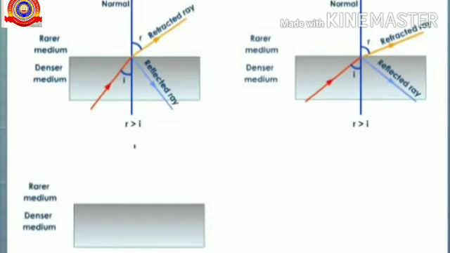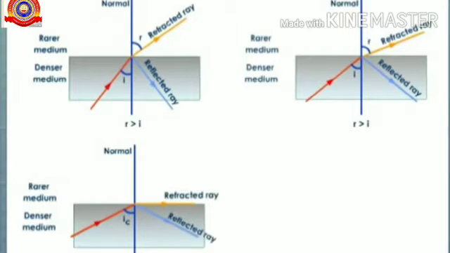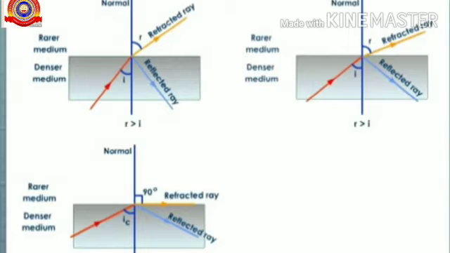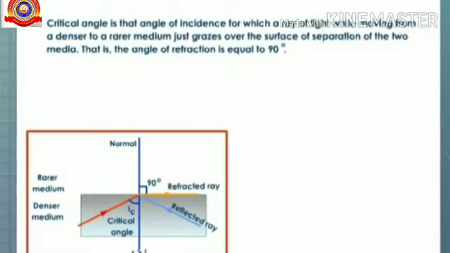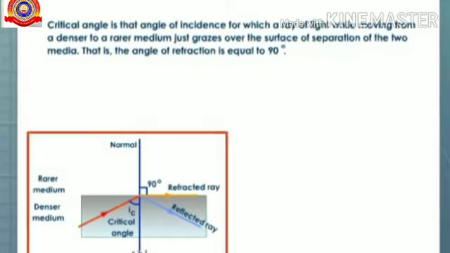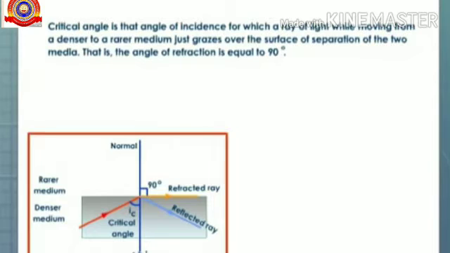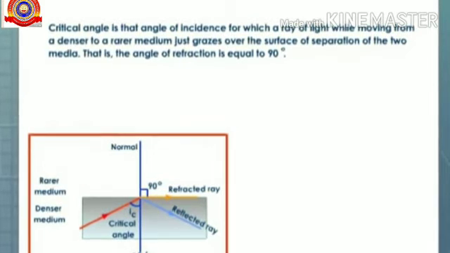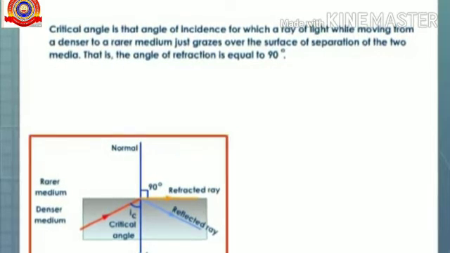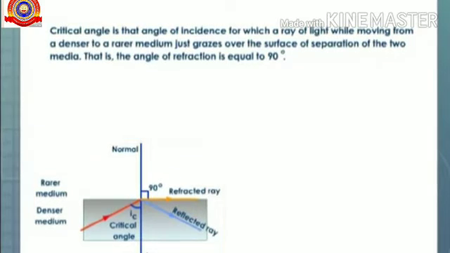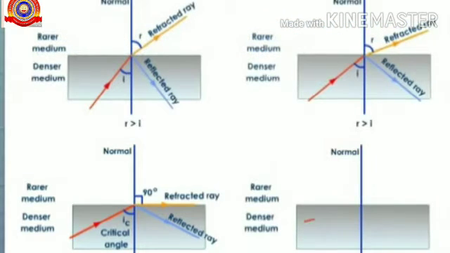And for a certain angle of incidence, here it is ic, the refracted ray crosses over the surface of separation and the angle of refraction will be 90 degree. ic is referred to as critical angle. So, the critical angle is that angle of incidence for which a ray of light, while moving from a denser to a rarer medium, just grazes over the surface of separation of the two media. That is, the angle of refraction is equal to 90 degree.